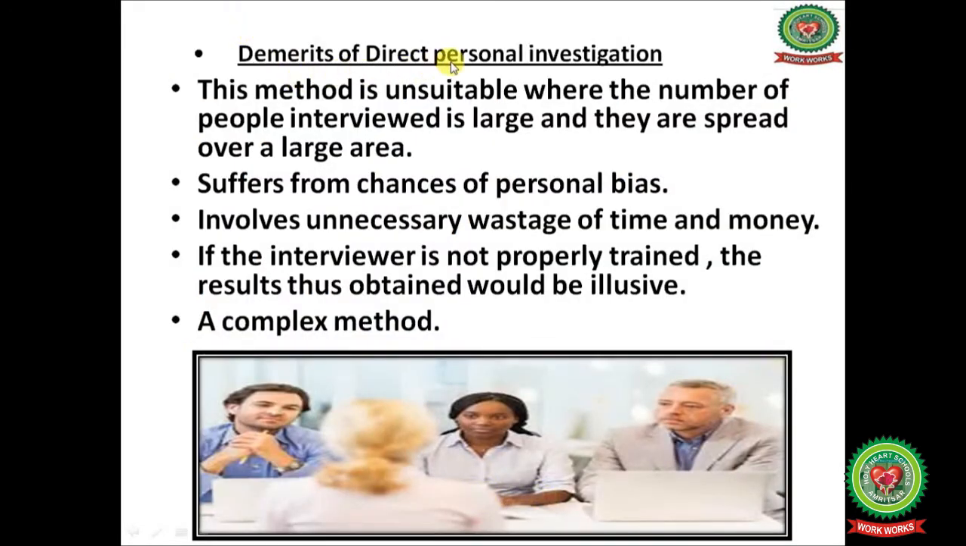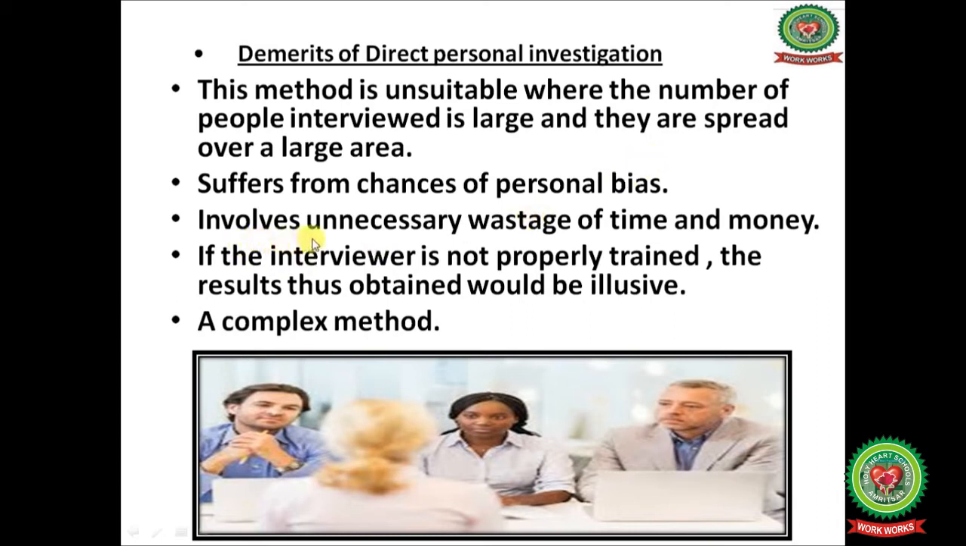Demerits of direct personal investigation. This method is unsuitable where the number of people interviewed is large and they are spread over a large area. So, it becomes difficult for the interviewer to go to faraway places in order to interview the persons. It suffers from chances of personal bias. Personal bias means maybe there is favoritism.